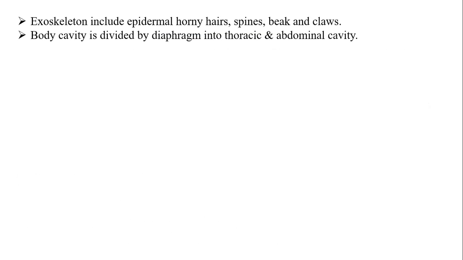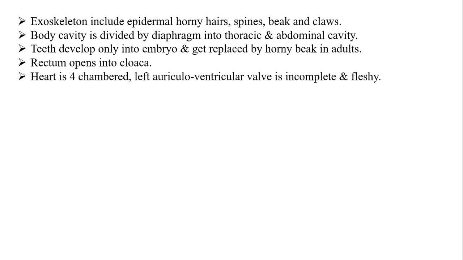Exoskeleton in this animal includes epidermal horny hairs or spines, beak and claws. Body cavity is divided by diaphragm into anterior thoracic and posterior abdominal cavity. Teeth develop only in the embryo and get replaced by a horny beak in adults. Rectum opens into cloaca. Heart is four-chambered, in which the left AV valve is incomplete and fleshy. Body temperature is variable, from 25 degrees Celsius to 28 degrees Celsius.